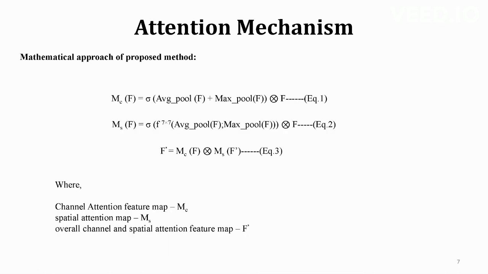Here is the mathematical notation for our proposed model. As you can see, there is the mathematical function for channel attention and the mathematical function for spatial attention. In equation 3 itself, we are multiplying those two feature maps. We are getting highly correlated features from these two blocks, and finally it is passed into the dense layer to get the classification.